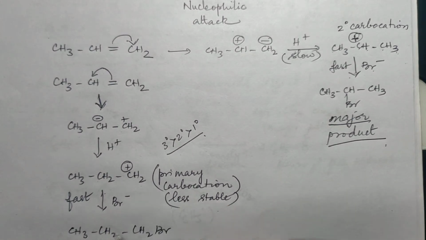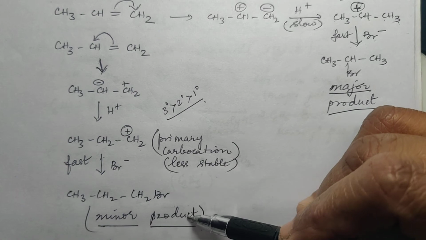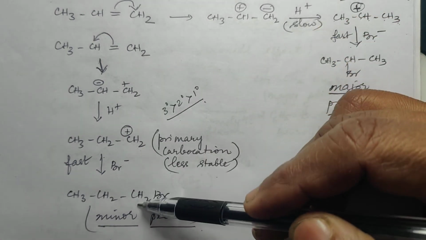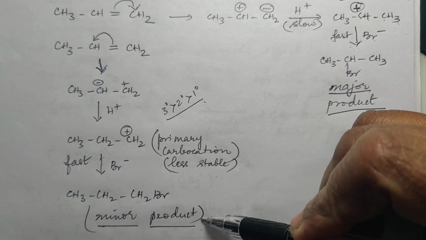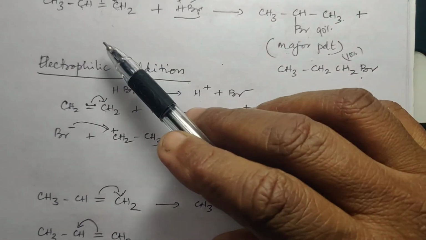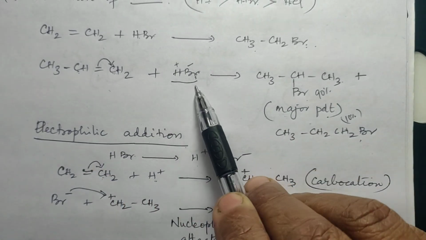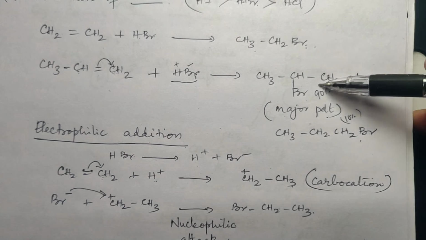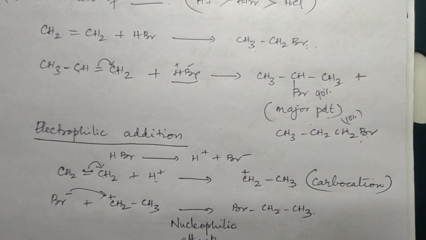And in the fast step, what you will get? You will get CH3, CH2, CH2Br. So this is a minor product because this does not happen easily. Okay. So that is why you will get this as a minor product, right? Now that is why I told you in the beginning itself that when this compound is treated with HBr, you will get this as the major product and this as the minor product. Okay. So this is the reasoning.